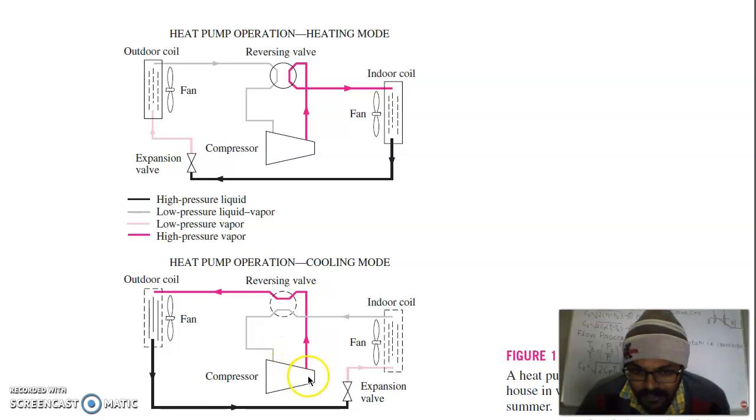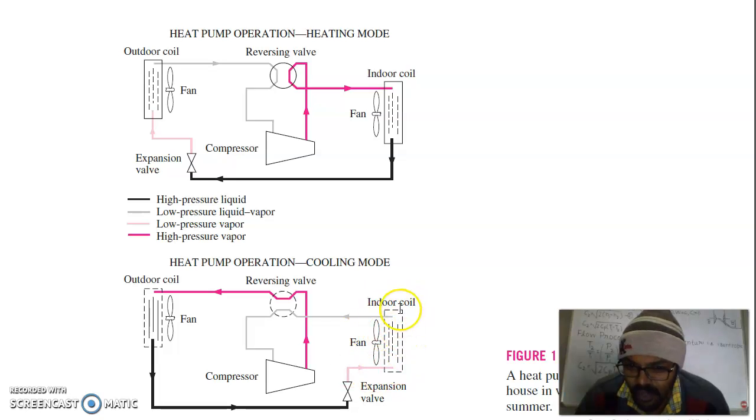So this is your compressor. After compression, the high temperature refrigerant will go to the outer coil and the heat will be transferred to the outside environment, because the temperature of this refrigerant is much higher than the outer temperature. So heat will transfer from this refrigerant to the outside environment. It will condense. After condensation, in the expansion valve, it will expand and its temperature will drop,